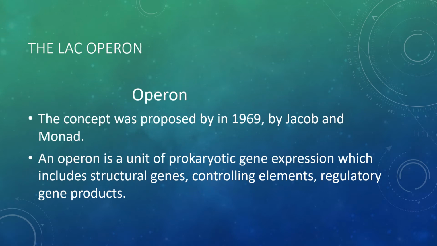Let us take the example of the lac operon model. We will begin with what an operon is. Operon is not a thing, it is a unit. The concept was proposed by Jacob and Monod in 1969. An operon is a unit of prokaryotic gene expression which includes structural genes, the controlling elements, and regulatory gene products. So it is a unit consisting of a few genes.